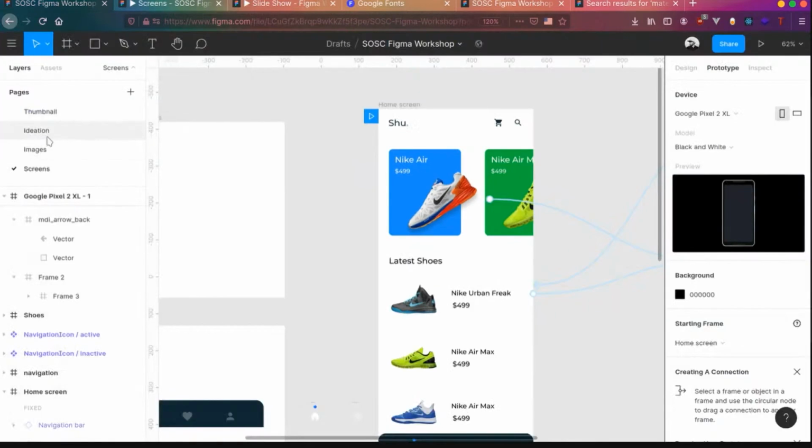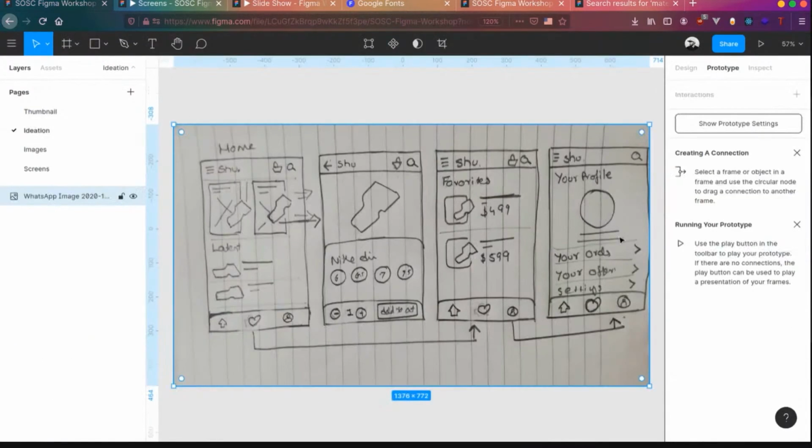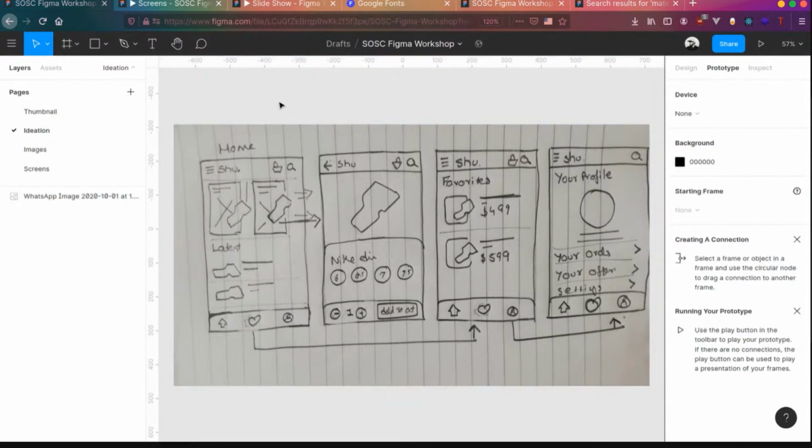There is the ideation page where you have other images of the two pages. You can create those two pages and connect the favorite to this particular part and connect the profile to the third screen. Give it a shot and try it out. If you have designed something, just share the link with me so that we can discuss and give some feedback. That's mostly it for now.